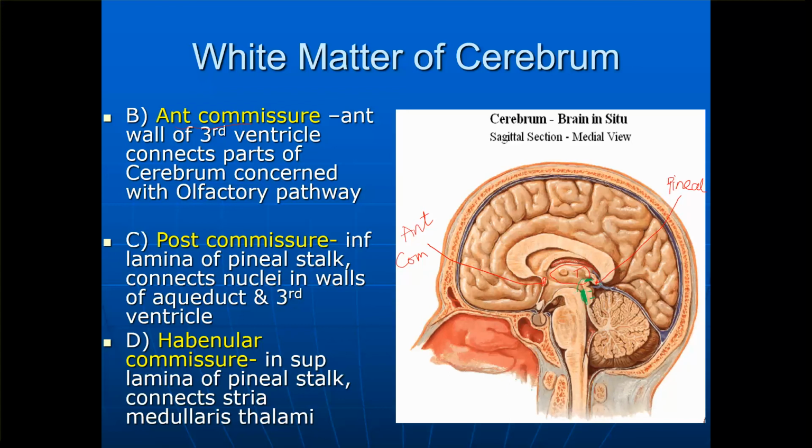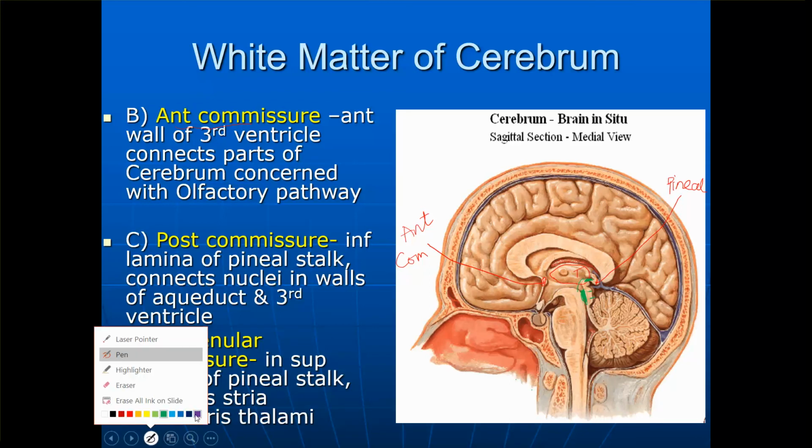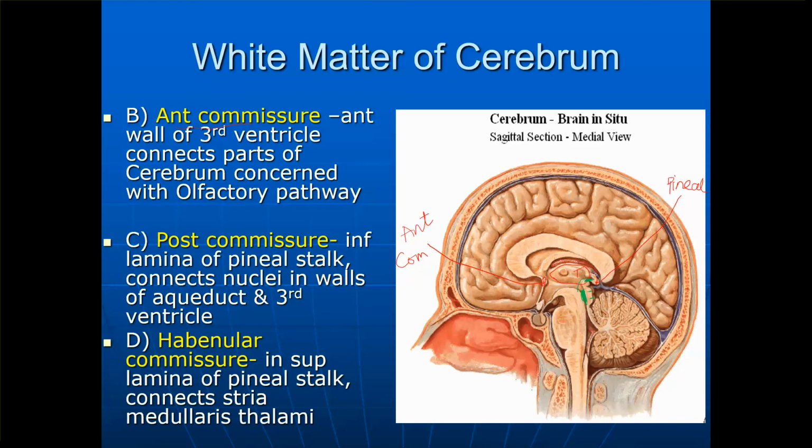The habenular commissure is in the superior lamina of the pineal stalk. Again look at the pineal gland, and I told you that you have to search for the two ends of the pineal gland. So this one here is the habenular commissure in the superior lamina of the pineal stalk, which connects the stria medullaris thalami. So this is related to the thalamus.